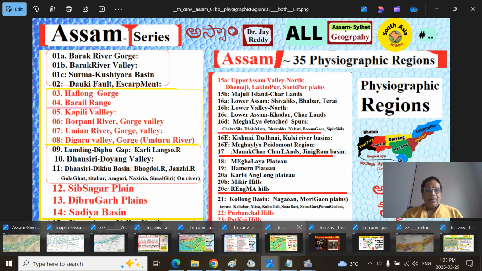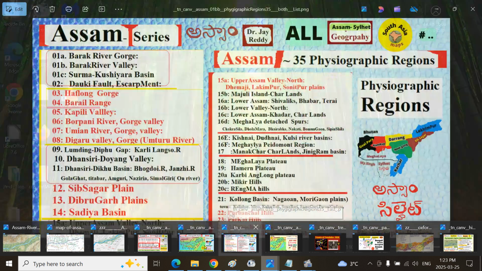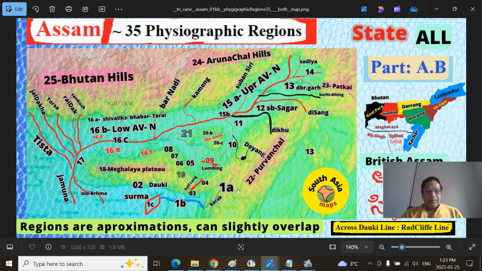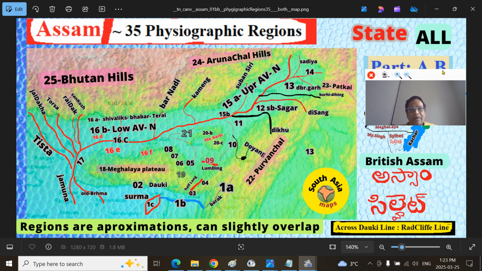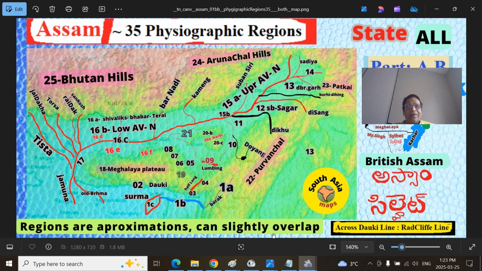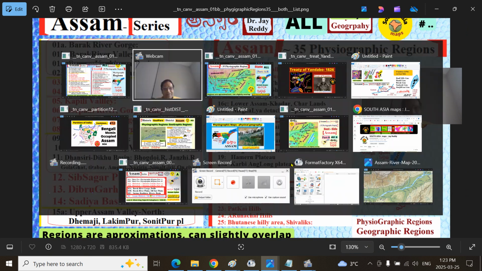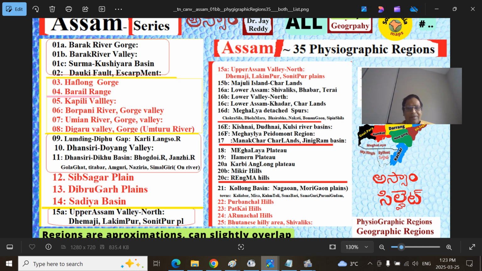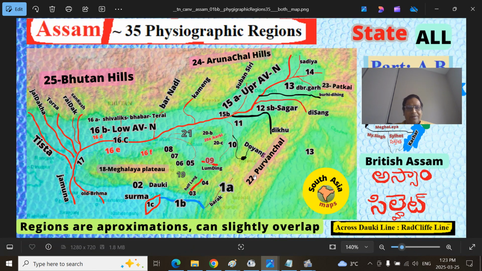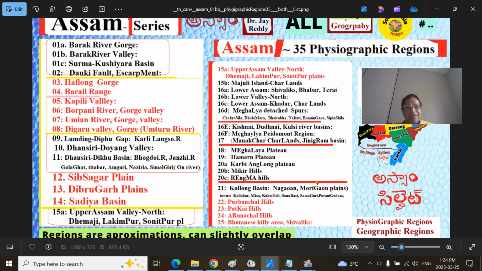I will go over this map. I will interchange it so that this gives all the physiographic regions, 35 or so we delineated. Why are there 25 here?